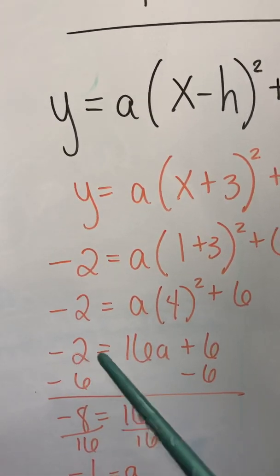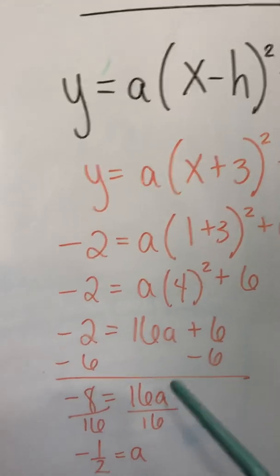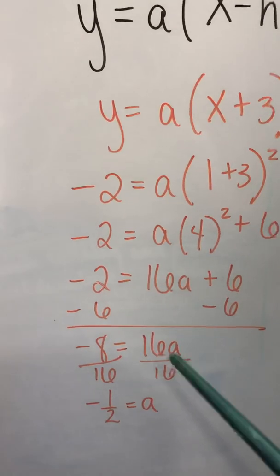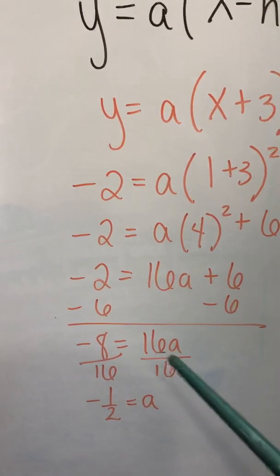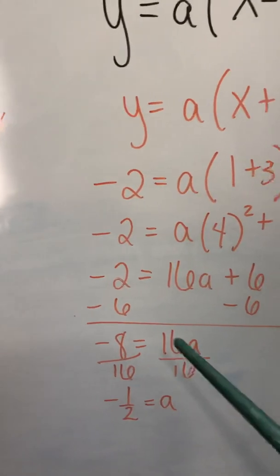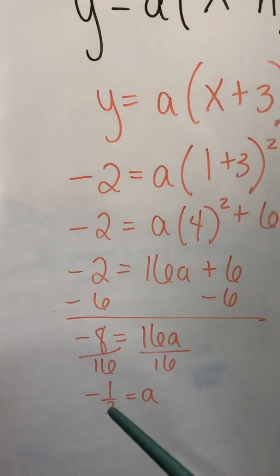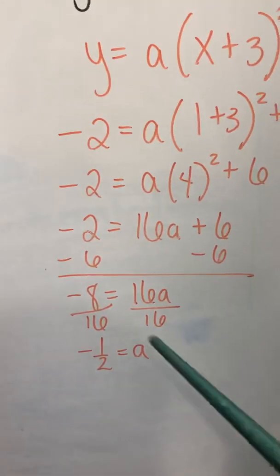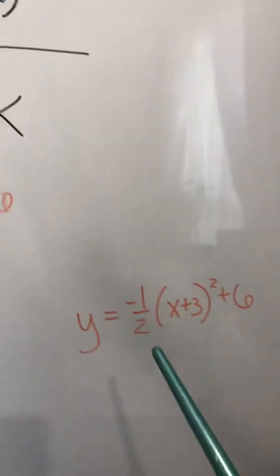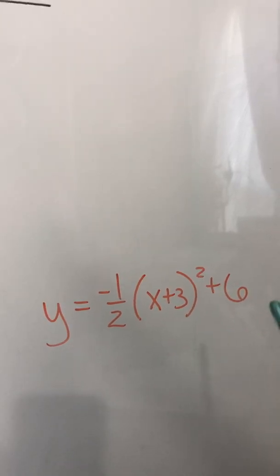So now you have negative 2 equals 16a plus 6, so subtract 6 from both sides. So negative 2 minus 6 is negative 8. 16 is being multiplied by a, so the opposite of multiplying is dividing. So you're going to divide by 16 on both sides. This will cancel out and leave you with a. Negative 8 over 16 is negative 1/2. So your a is negative 1/2. So now that means our equation is y equals negative 1/2 (x plus 3) squared plus 6.